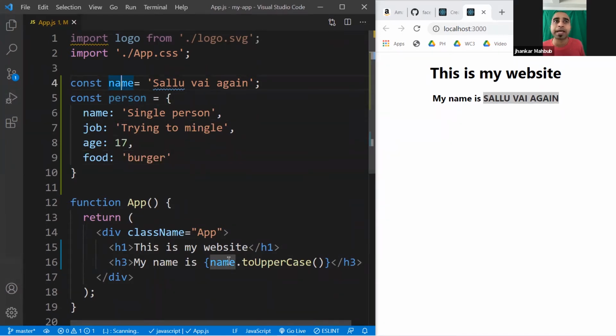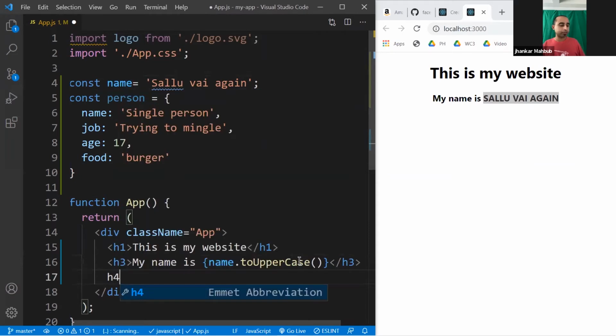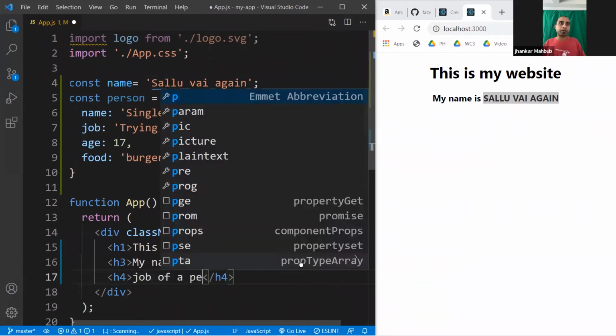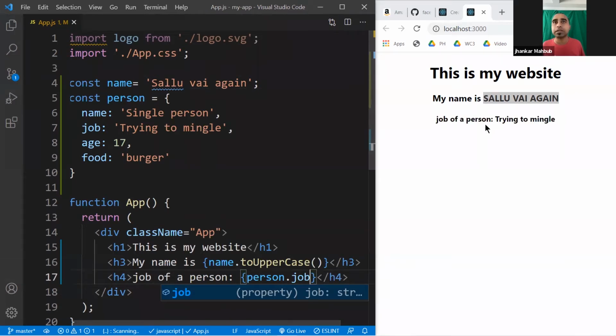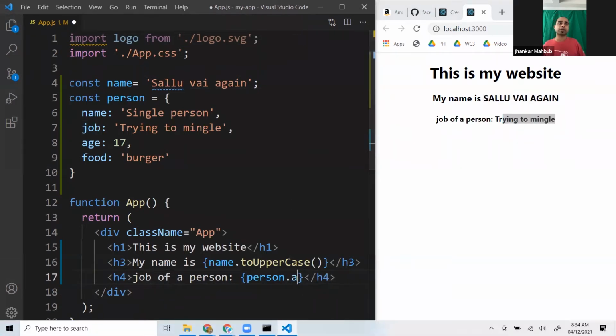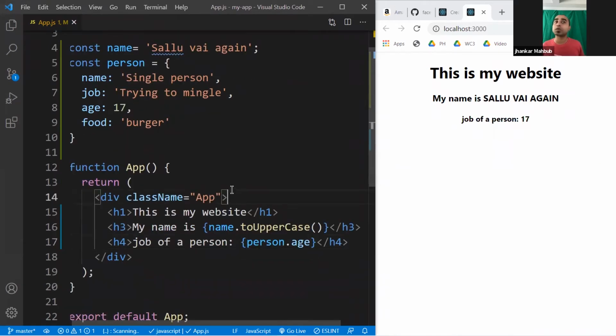So previously you had a variable we were accessing, and you can access the same stuff just by using JavaScript. So for example, here we create another tag like h4, and here we show the job of a person, and then you want to access something from this object. So if this is dynamic, put curly brackets, and inside it, what do you want to access? You want to access the person, and what inside the person? Maybe the job. Save it, you'll see trying to mingle. And if you want to get age, for example, just type the age, and it puts the age. And it is much more powerful. You can create multiple interesting things by using this.